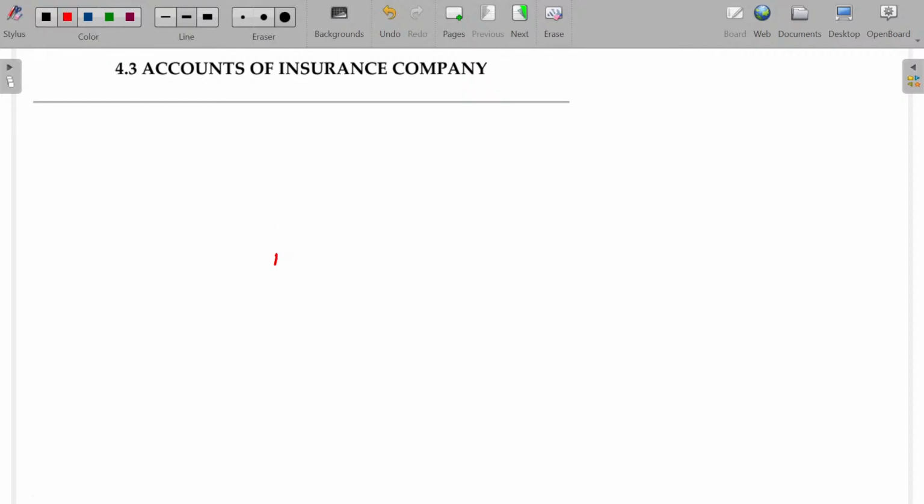For an insurance company, A, being one of the policy holders, wants to take a policy. So with the insurance company, I assume LIC being one of the insurance companies, A has paid premium for taking a policy.